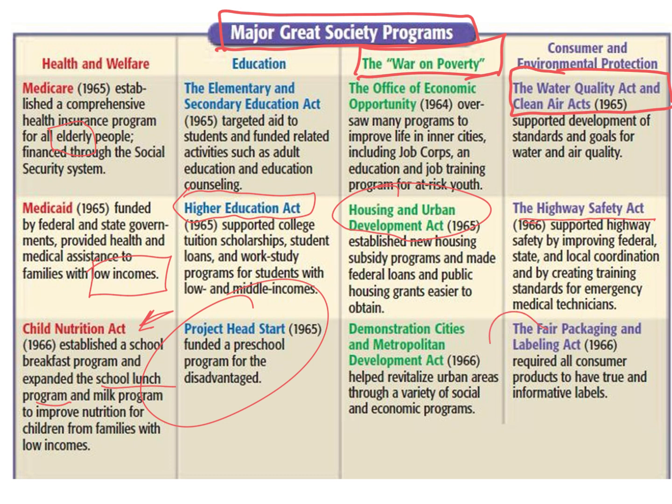The Fair Packaging and Labeling Act, people don't realize how important that is. Now they have to put ingredients in products and they have to be truthful. If they're not telling the truth, you can sue, and we see it happen all the time. Companies get sued fairly often because they lie about their claims. The whole point of all these programs is to make society better.